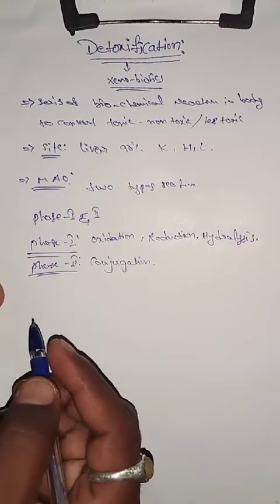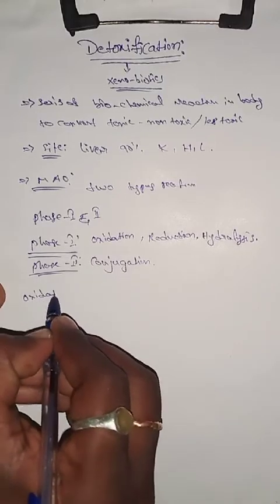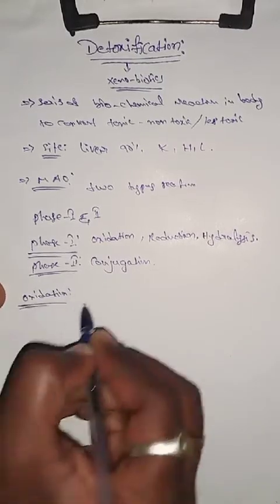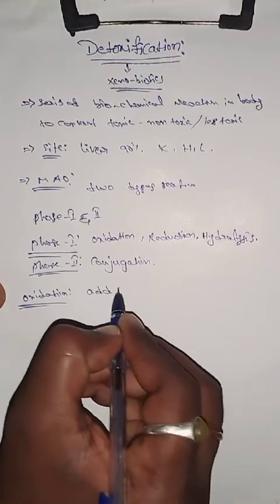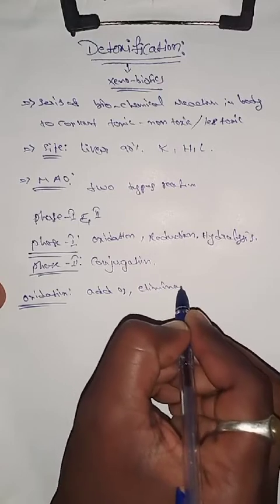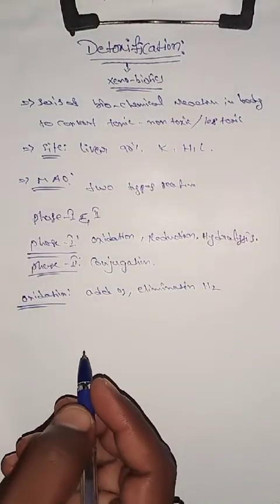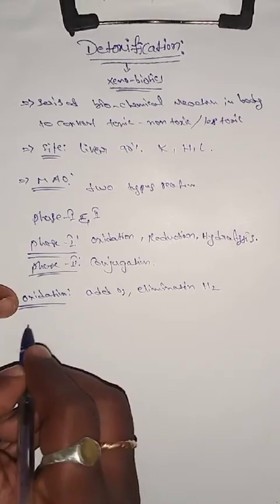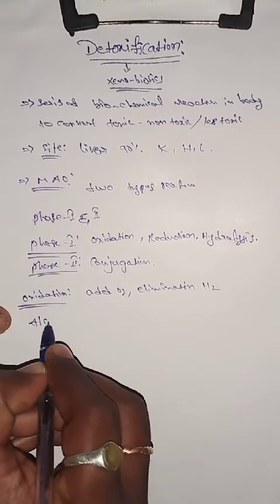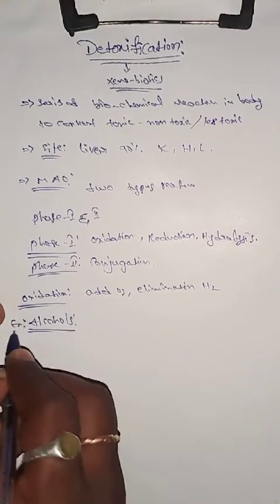What is oxidation? Addition of an O2 molecule or elimination of hydrogen molecules is known as oxidation. An example is alcohols.